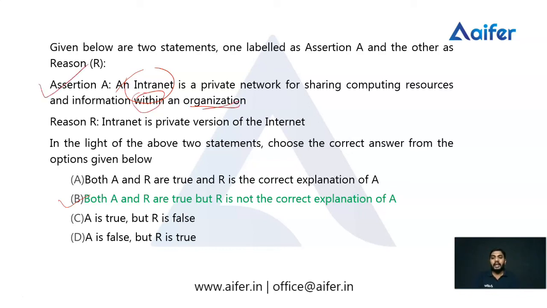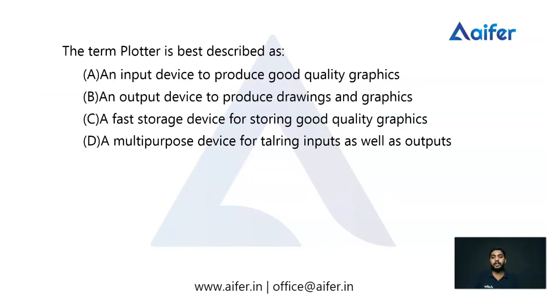The second one, intranet is a private version of internet. That is also correct, but the reason is not the correct explanation of the assertion, because intranet is a private version of the internet. That is right, but not because of this. Why are we saying an intranet is a private network for sharing computing resources and information within an organization? So the reason is not the correct explanation of the assertion. So let's move to the next one.